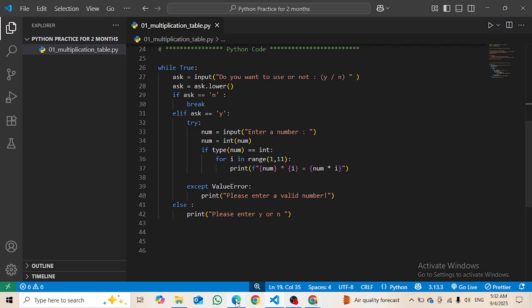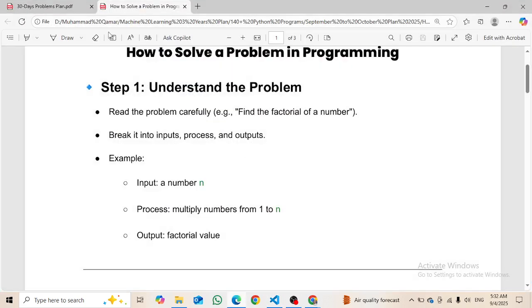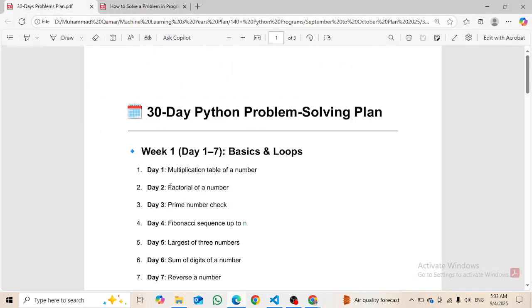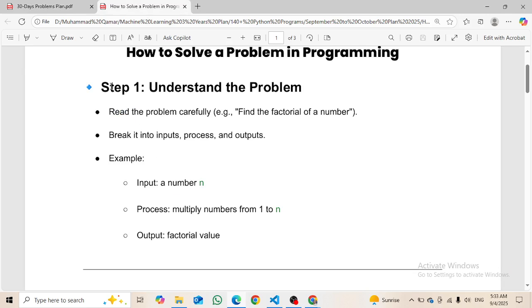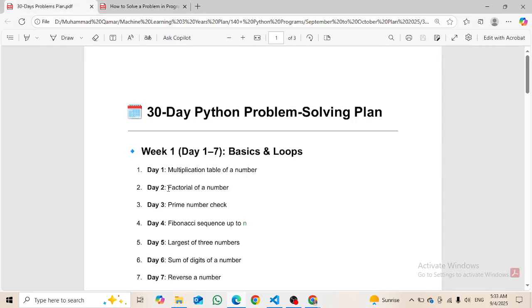So today is day 35, and today we are going to solve the second day challenge, which is the factorial of a number. So today's problem is to find the factorial of a number, and because I don't know what a factorial is, I will first of all go to ChatGPT and ask about a factorial, and by using this step we will then write the code for this problem.